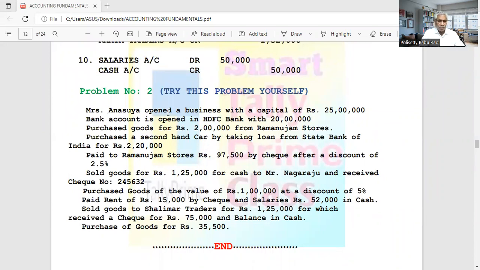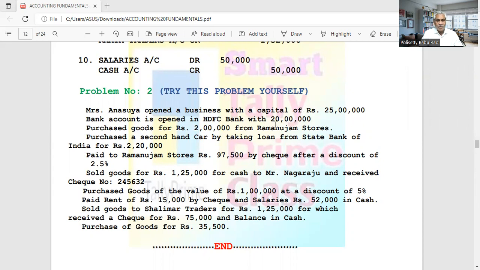Everything is good. Now see this. Mrs. Ansuya opened a business with a capital of 25 lakhs. Simple. There is no other asset, only capital brought into the business in cash. So capital account is credited and cash account is debited. Debit cash account, credit capital account.